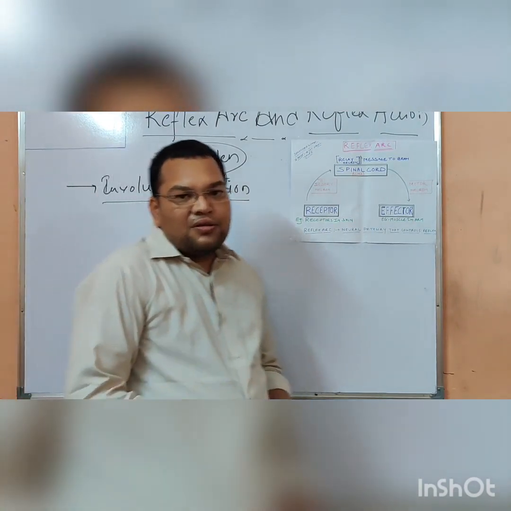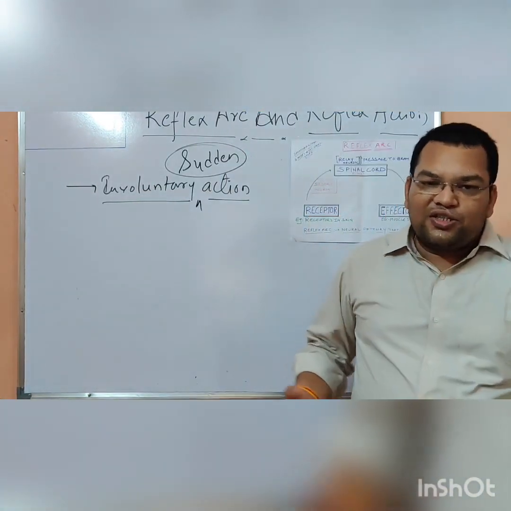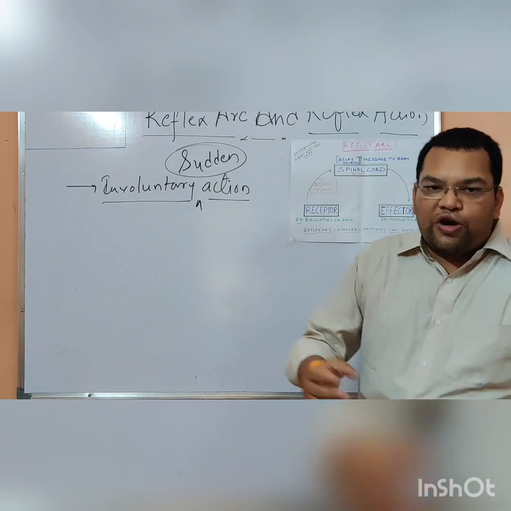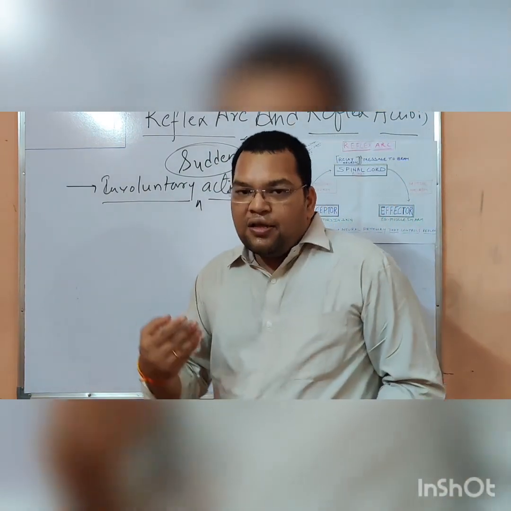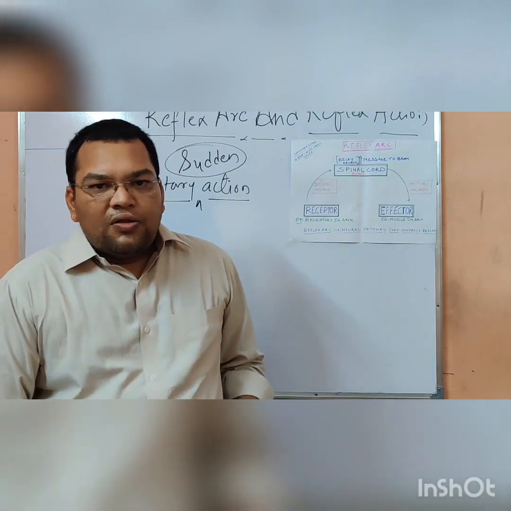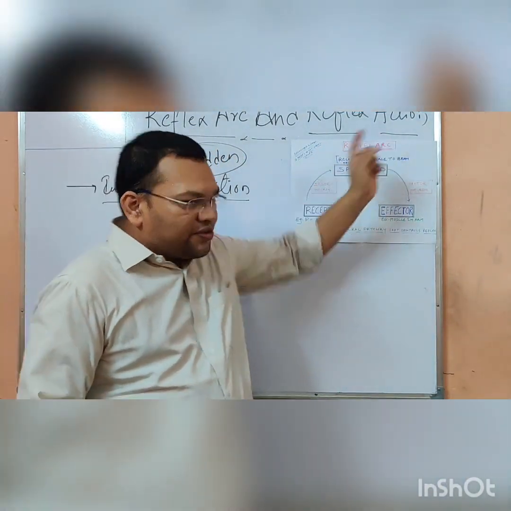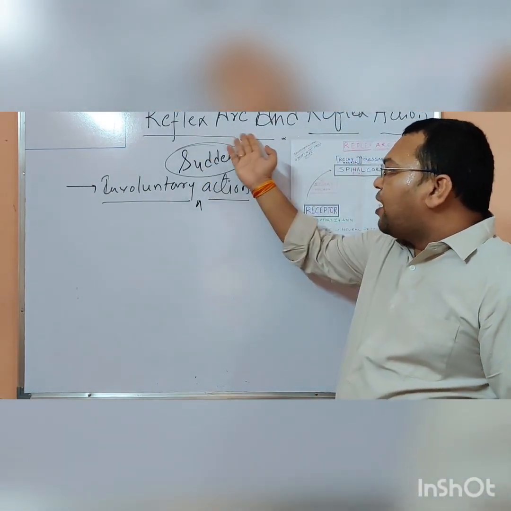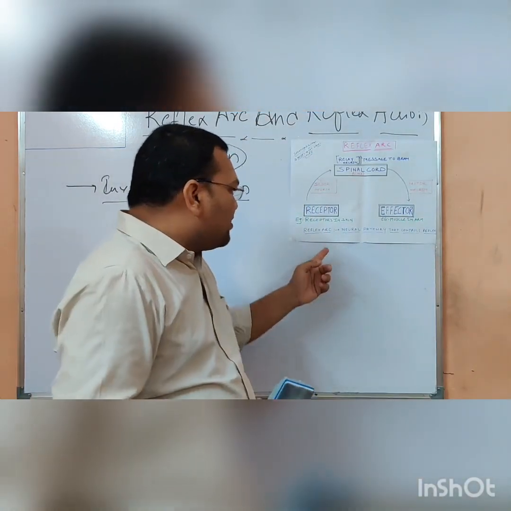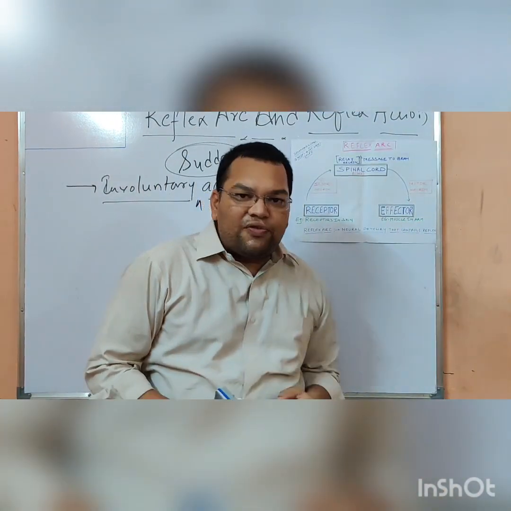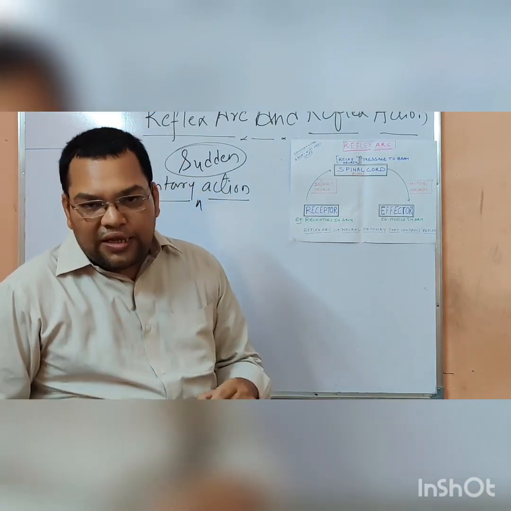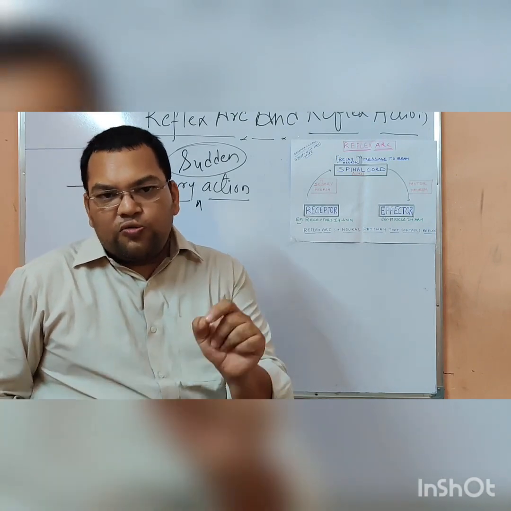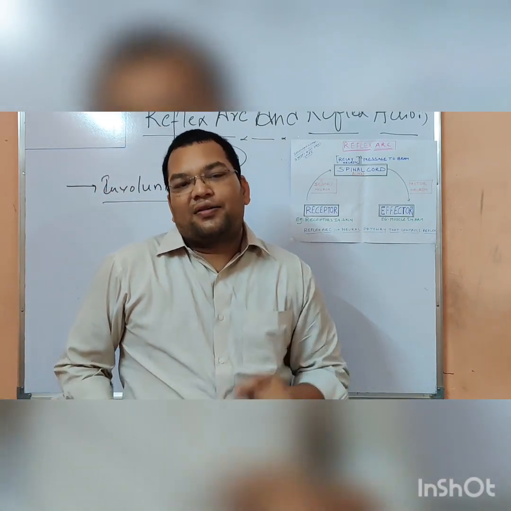There are many examples of the reflex action: involuntary sudden actions performed by our body to avoid any problem. These are called reflex actions. Now the very important thing: what is the reflex arc then? The reflex arc is the neural pathway that controls the reflex action. Or you can say the pathway which is followed by the reflex action is known as the reflex arc.